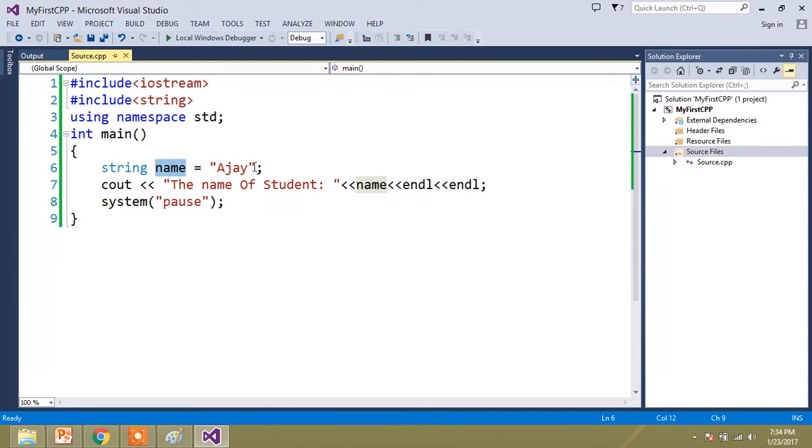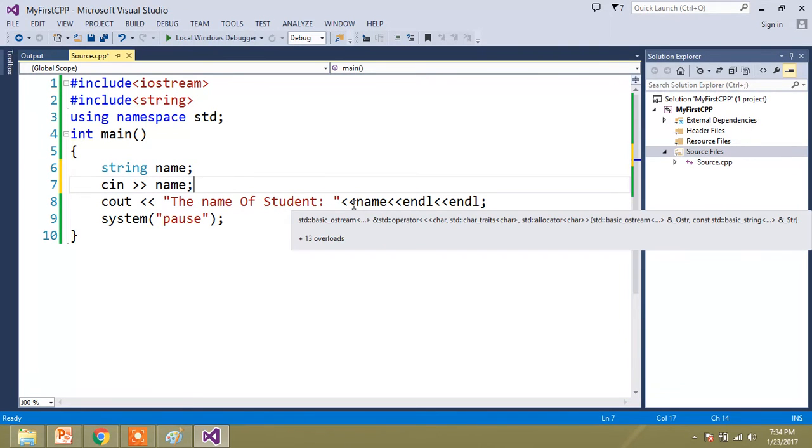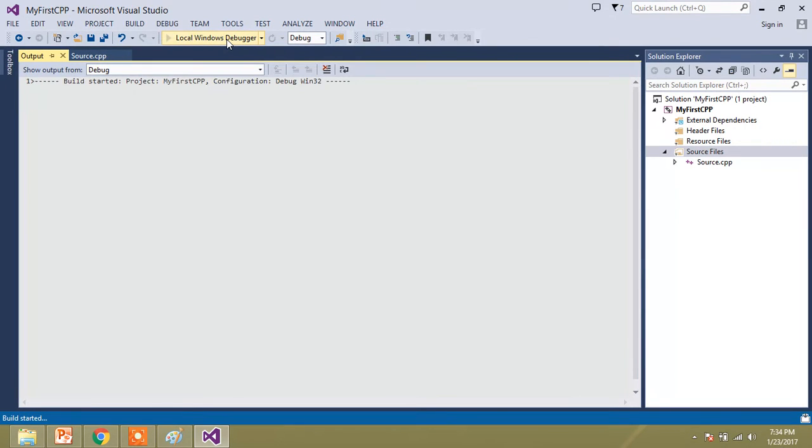Now, apart from hardcoding the values, let's take the name from the user. For that you use console input, that's nothing but cin greater than name. Then you say the name of the student is whatever the user enters, and that name is going to be shown. Let's execute this program.